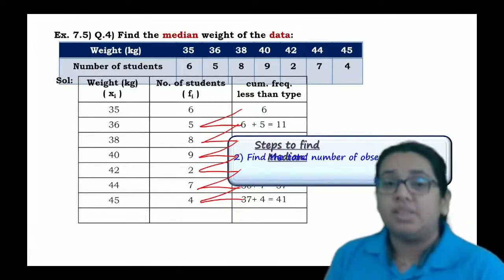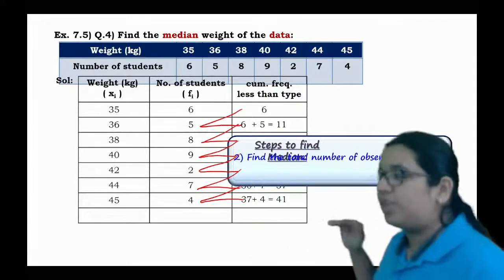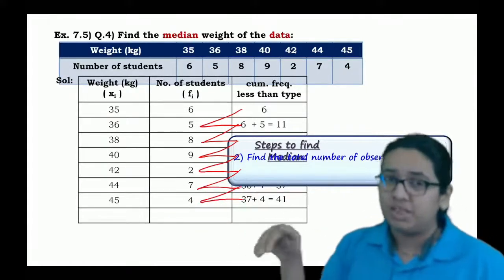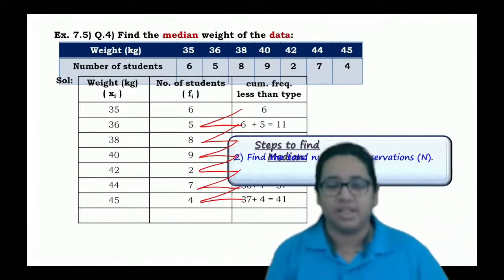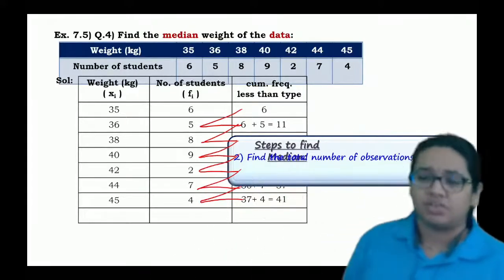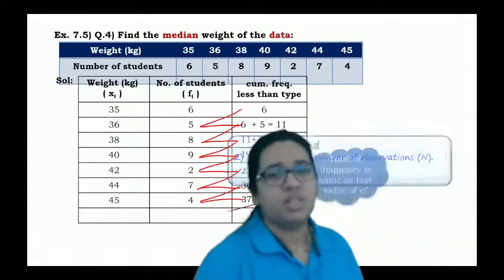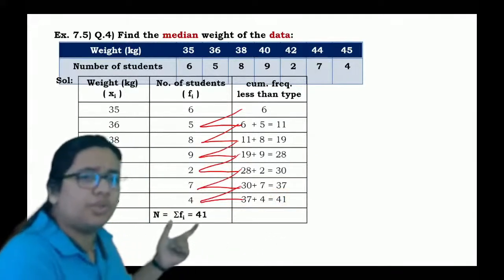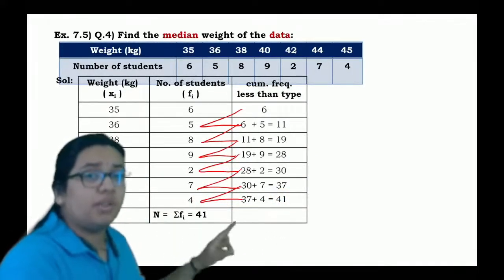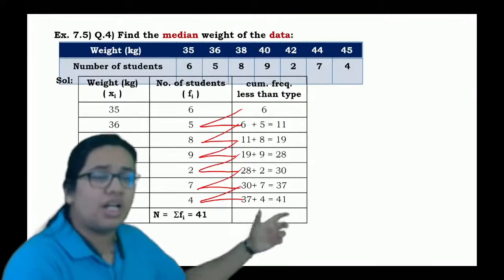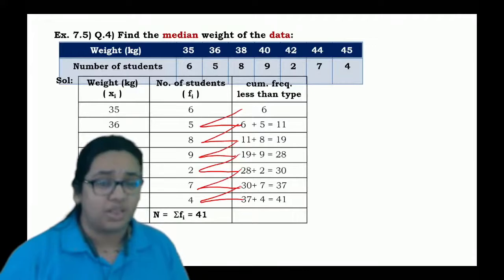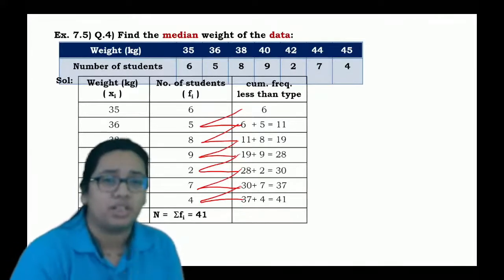Getting this, it means that there are a total of 41 students, because the weight of students should be either 45 or less than 48. Then obviously we go with all the students. So here the value of n, that is the summation of fi, is equal to 41. If the values are the same, only then consider that we are going on the correct decision.